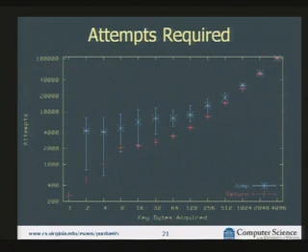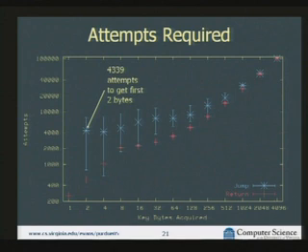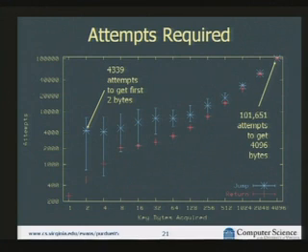So here's the number of attempts that are required to obtain keys of different sizes. We'll note that this is a log scale, so we're obtaining large keys. To obtain the first 2 bytes takes a little over 4,000 attempts. This makes sense. We need 2 to the 12 attempts to try all the guesses, and we need some additional attempts to distinguish possibly correct guesses. So that's why it's a little above 2 to the 12. And to get 4,096 bytes takes a bit over 100,000 attempts.